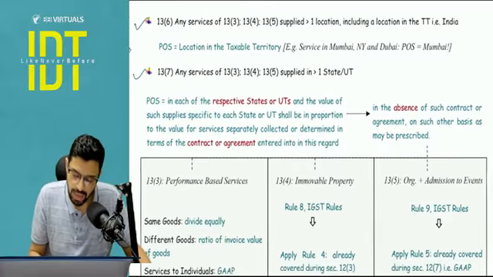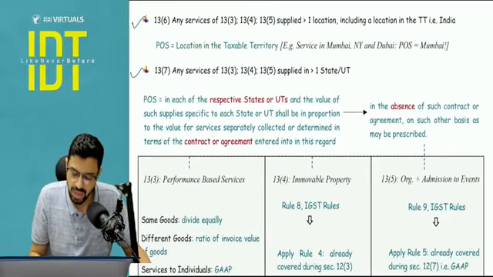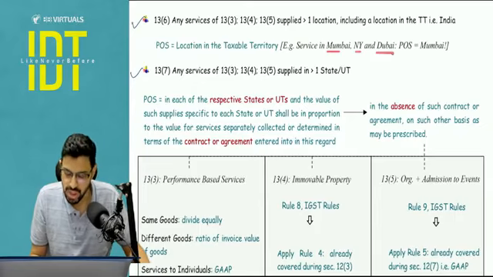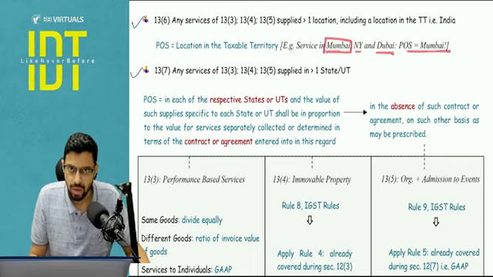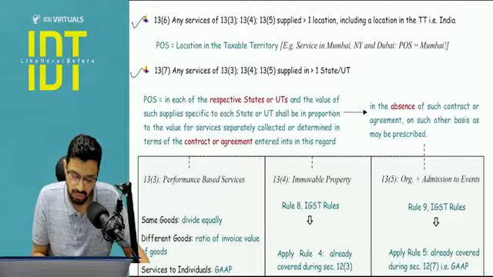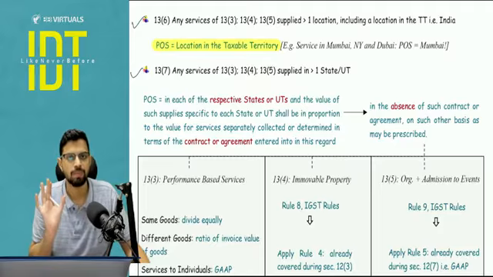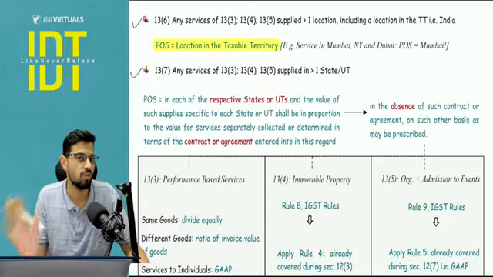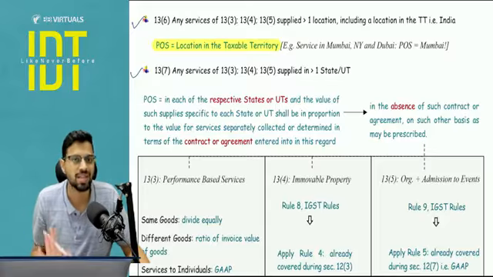For example, some service out of these three is provided in Mumbai, New York and Dubai. So here three locations are covered, including one in India. So here the answer will be India. You don't have to do any kind of proportion. The entire place of supply for the service, the answer will be the location in the taxable territory. So in real life, you have to ensure that not even 0.1% of services is involved in India. Otherwise, the entire value will be taxed in India.